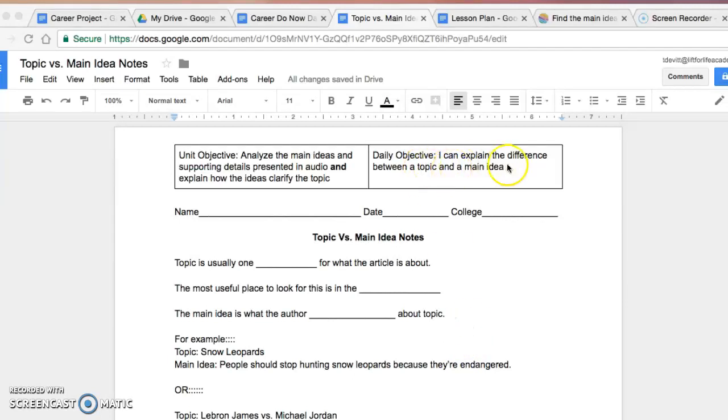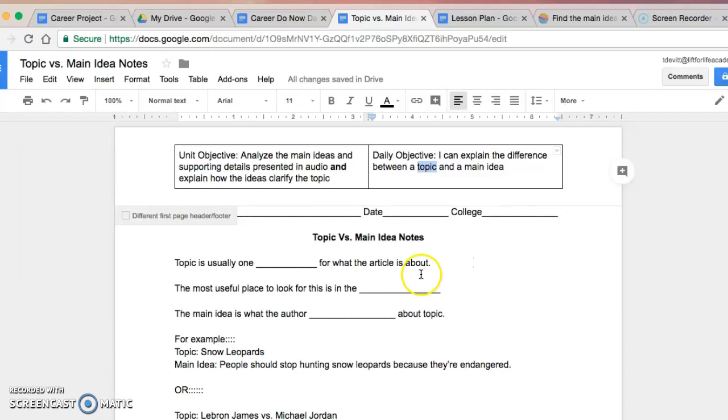All right, guys. So we're going to be looking at the difference between topic and main idea. We confuse these two things a lot. Whenever I ask, what is the main idea of this passage? A lot of times you guys will just give me the topic. Here's how we clarify that.